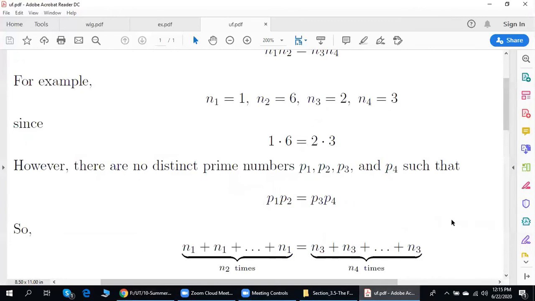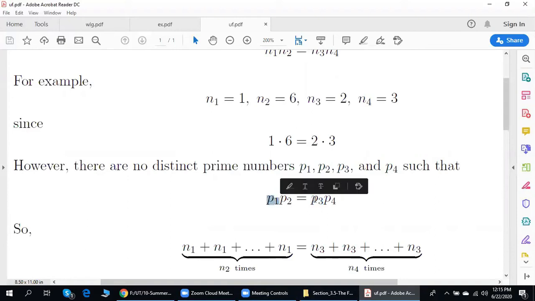On the other hand, P1 and P3 are relatively prime because P1 and P3 are prime numbers. Moreover, these are distinct prime numbers.